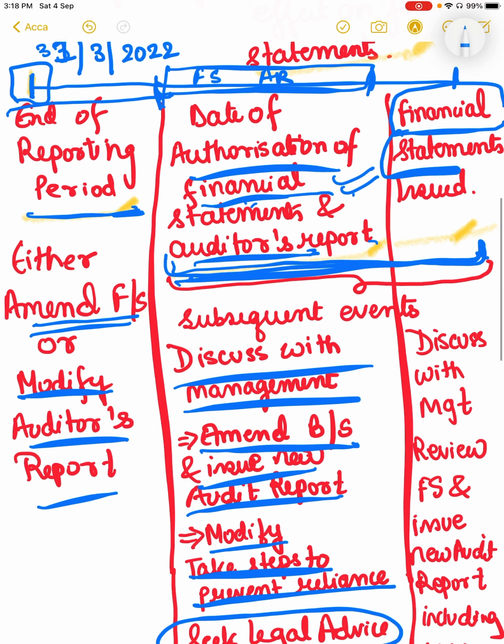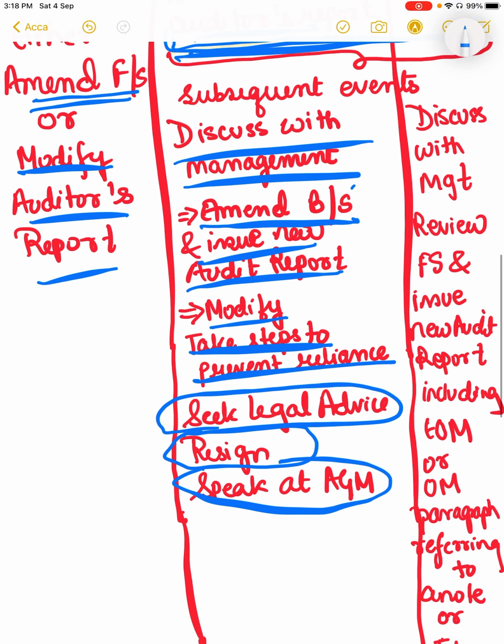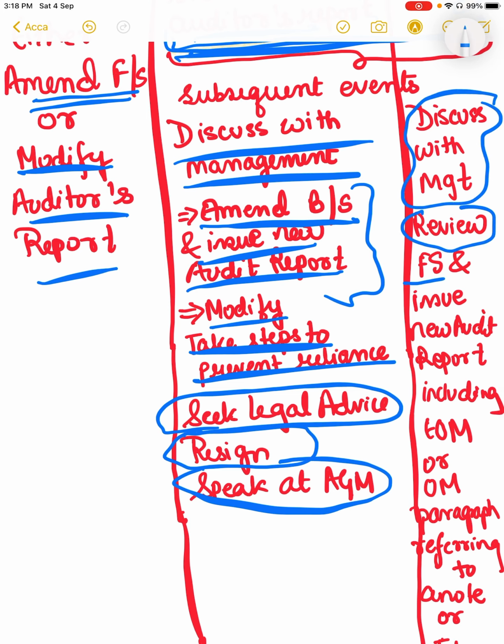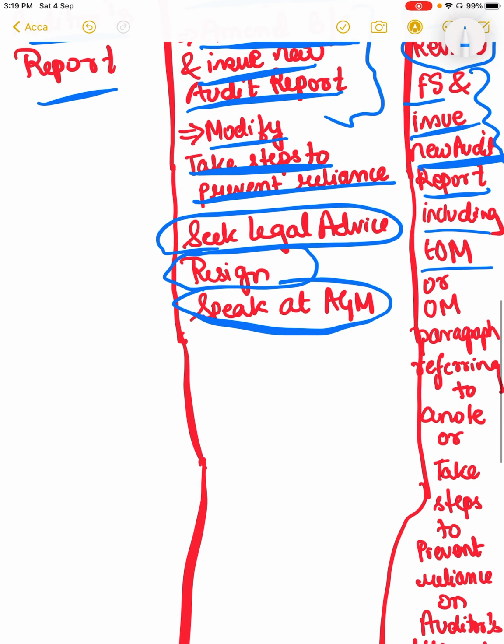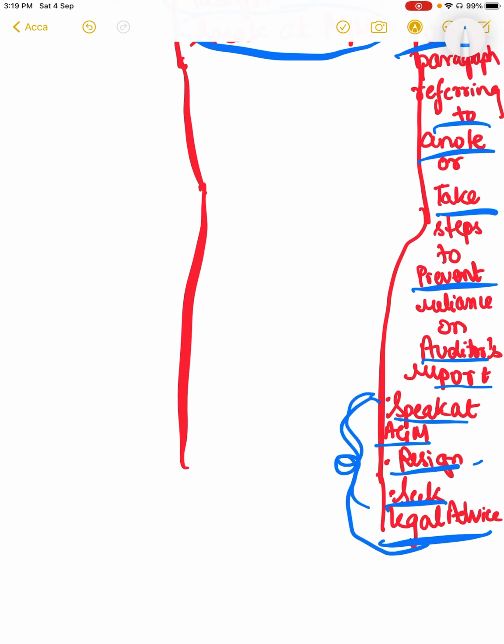Now, here is the date when the financial statements have been issued. Here, the date of authorization of financial statements is there, and here the financial statements have been issued. Now, we don't have the option to amend the balance sheet. So here we can discuss with management, review the financial statements, and issue a new auditor's report. The only option we have here is to issue a new auditor's report, including an emphasis of matter paragraph or other matter paragraph referring to a note, or the last option that we have is to take steps to prevent reliance on the auditor's report. We can speak at the AGM, we can resign, and we can seek legal advice. All these three steps we can perform.